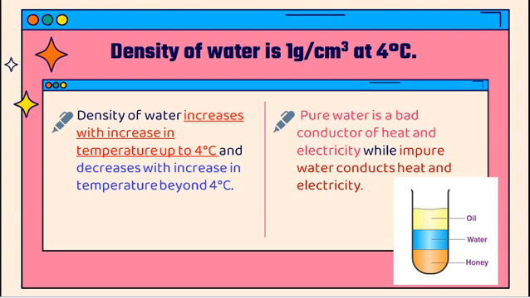So pure water is a bad conductor of electricity, while impure water is a good conductor of electricity. Impure water contains some salts and some dissolved metals. This helps that water to conduct electricity and heat. So pure water is a bad conductor and impure water is a good conductor.